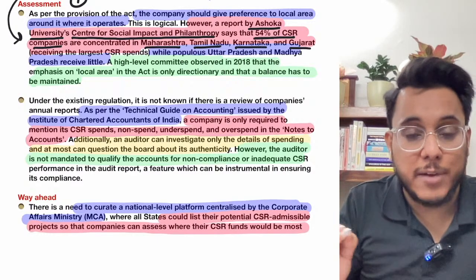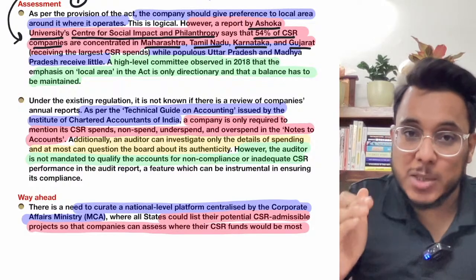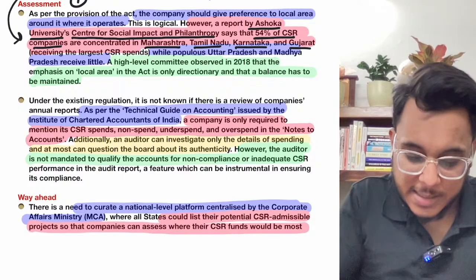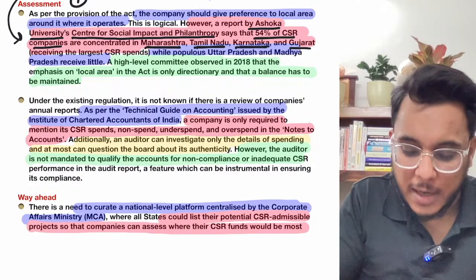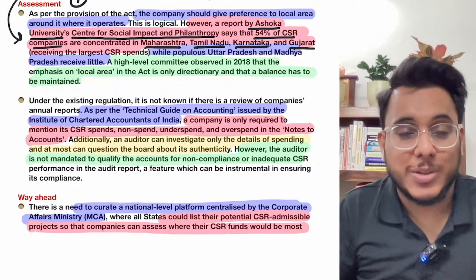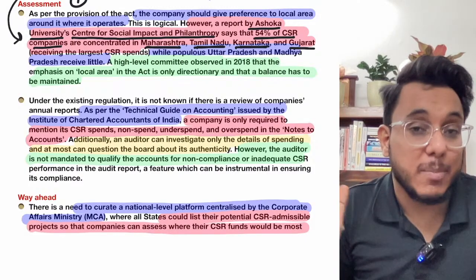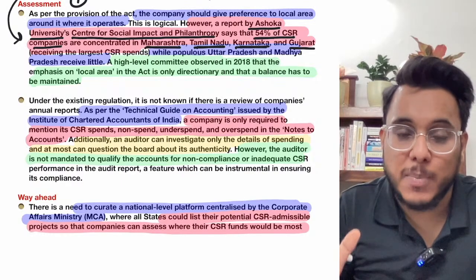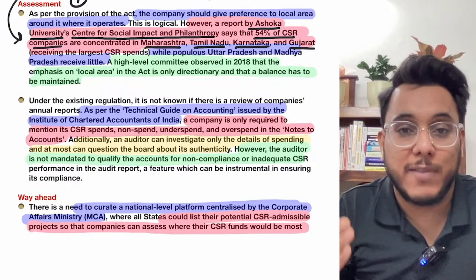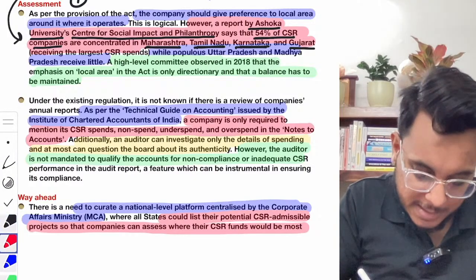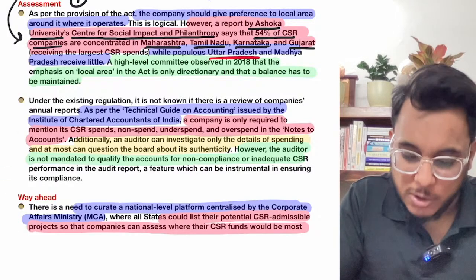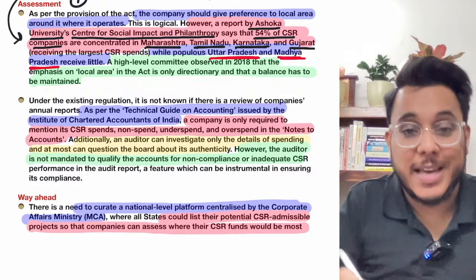Is it clear or not? So most of the CSR spending is going on only in these four states. But you know that there are many other states which are populous, which have a lot of people and which need a lot of developmental funding also. For example, there is Uttar Pradesh, there is Madhya Pradesh, there is Bihar.